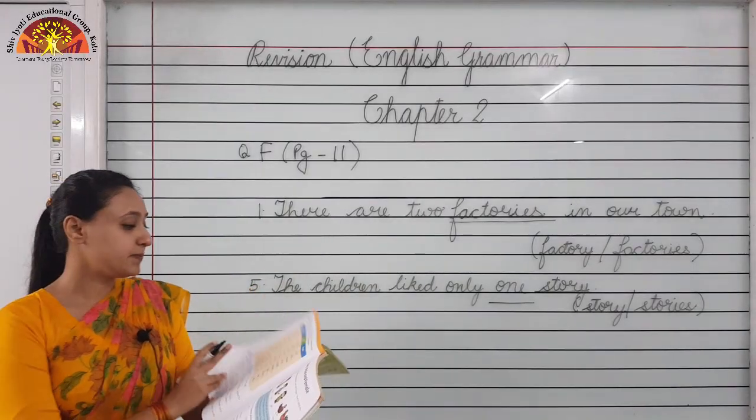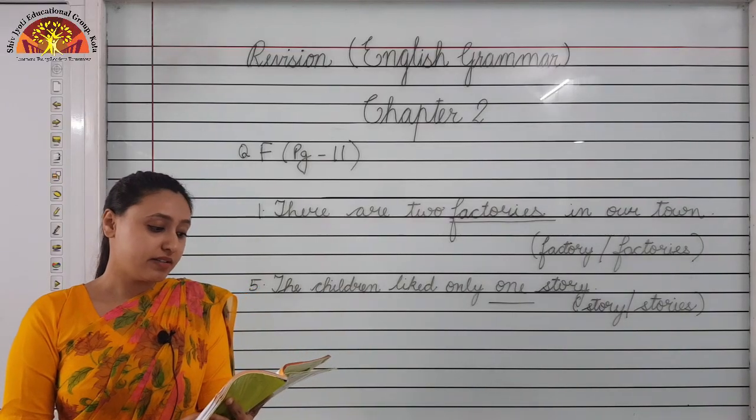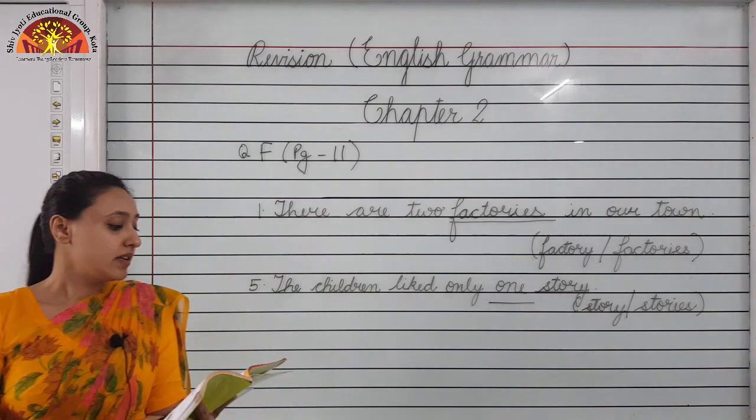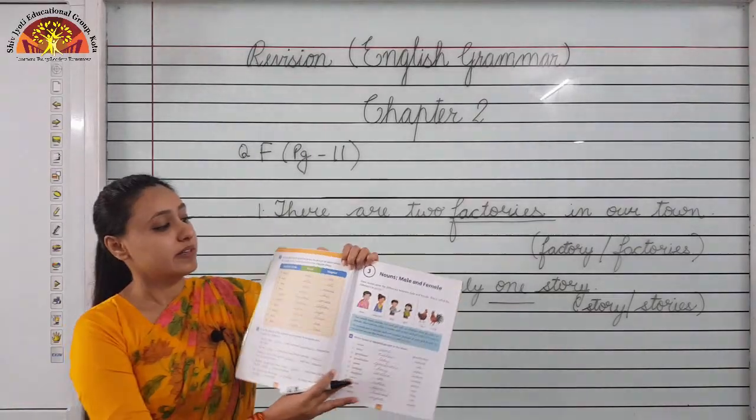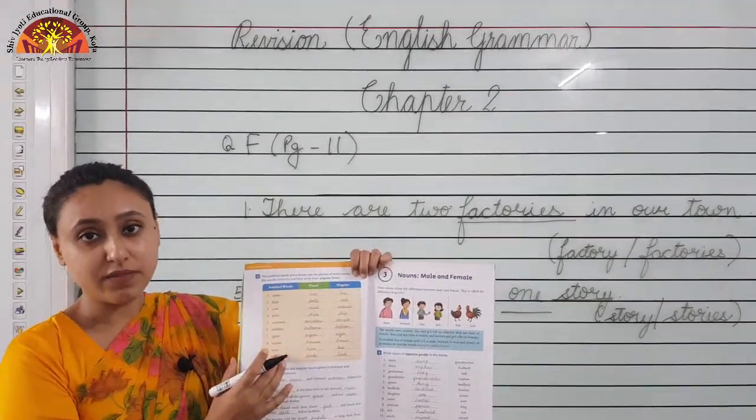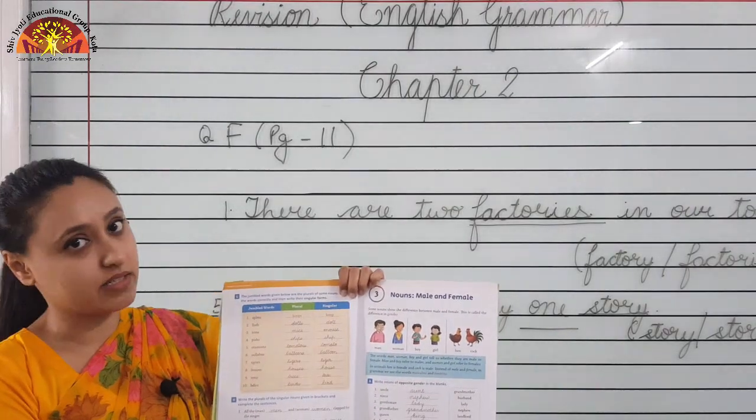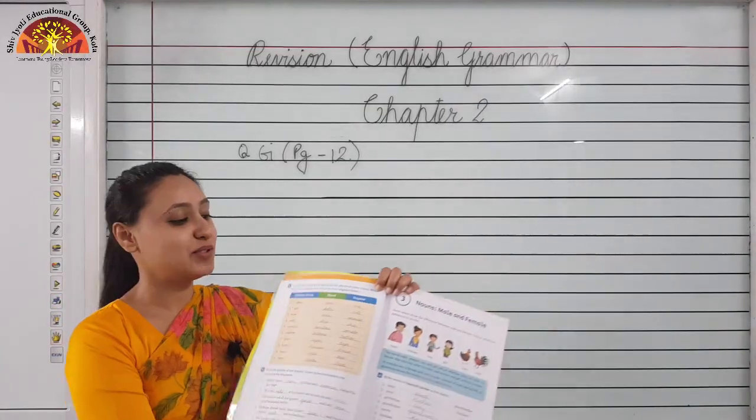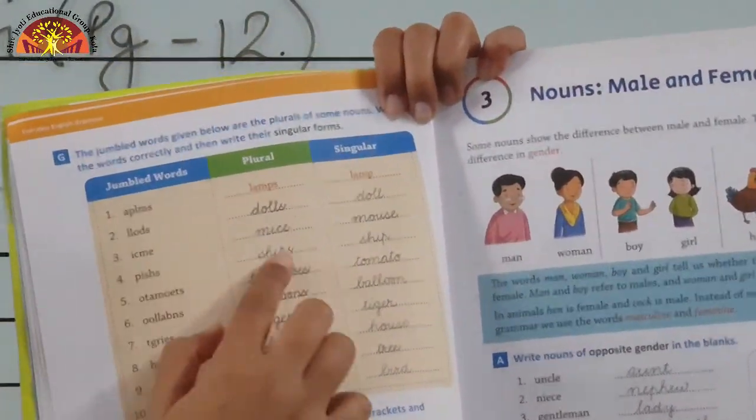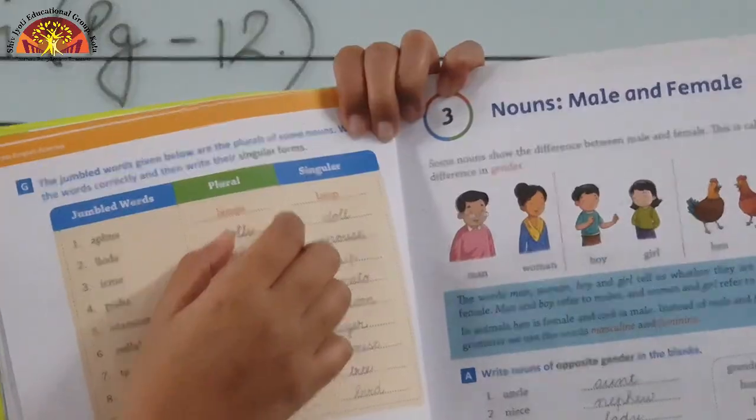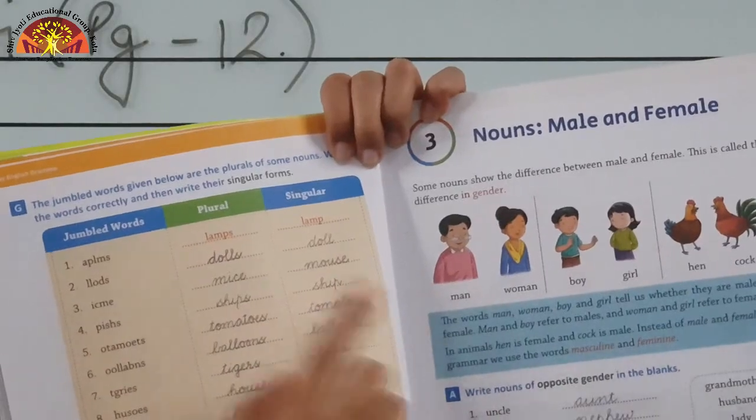Now turn your page. Question G. The jumbled words given below are the plurals of some nouns. Write the words correctly and then write their singular forms. Children, here you can see the jumbled form of some nouns. First write them correctly and then change them to singular form. Okay. Now we will see number 3, I-C-M-E. This is the jumbled form. The correct form is M-I-C-E, mice. Mice is the plural form of mouse. So we will write M-O-U-S-E, mouse.